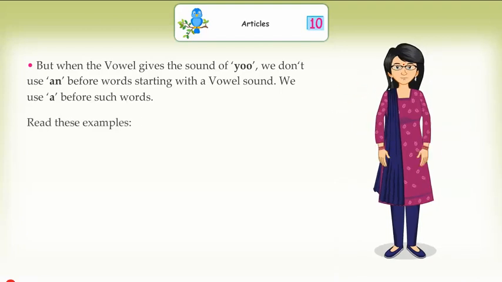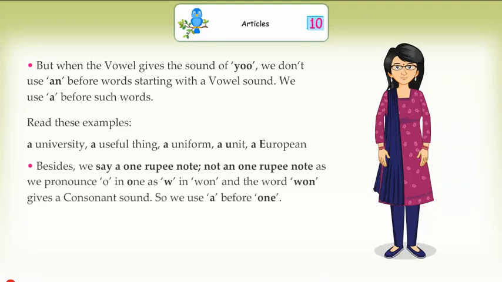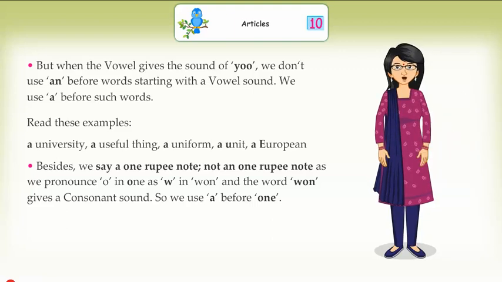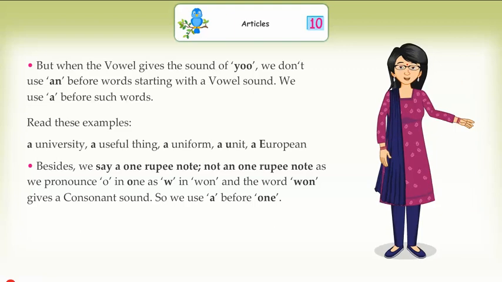Read these examples. A university, a useful thing, a uniform, a unit, a European. Besides, we say a 1 rupee note, not an 1 rupee note, as we pronounce O in one as W, and the word one gives a consonant sound. So we use a before one.